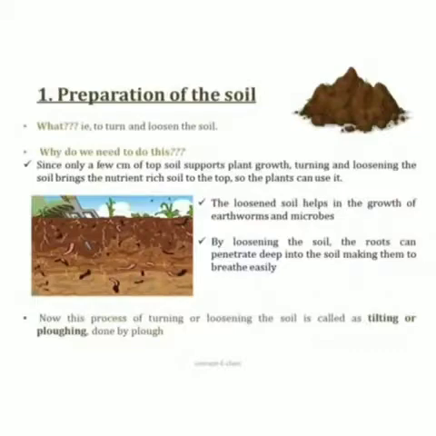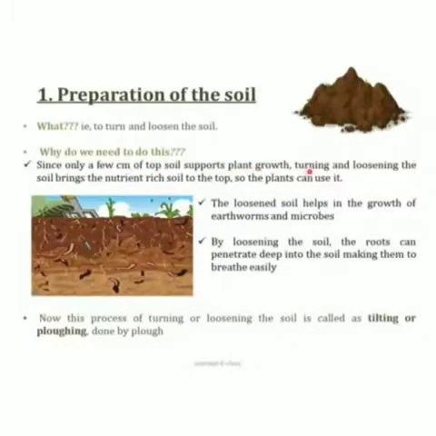So, the first agricultural practice is the preparation of soil. The three questions that come to our mind are: what do you mean by preparation of soil? Why do we need to prepare the soil? And how can it be done? So, let's see what we mean by preparation of soil. Preparation of soil means turning and loosening the soil. Why do we need to do this?